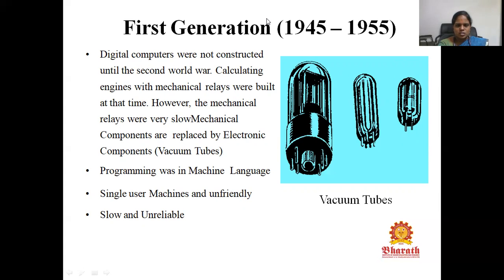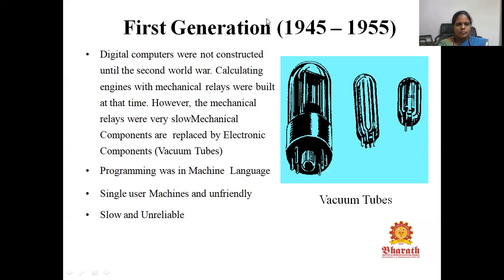Digital computers were not constructed till the Second World War. At that time, calculations were done with engines with mechanical relays. At that time, only this mechanical relay engine had been developed. However, these mechanical relays are very slow. The mechanical components were replaced with electronic components called vacuum tubes. This figure shows sample vacuum tubes. In this generation, the programming is performed with machine language.